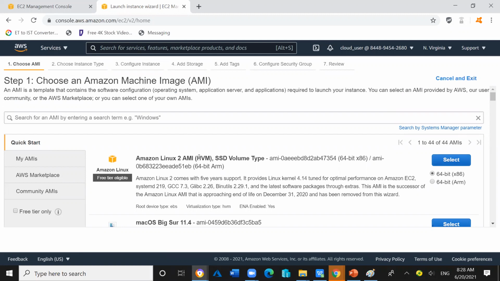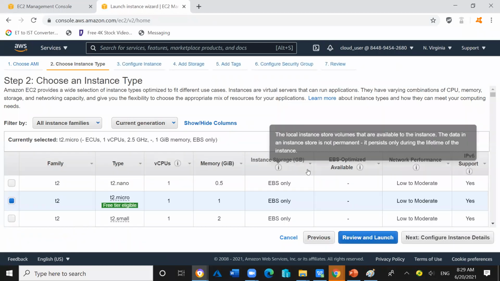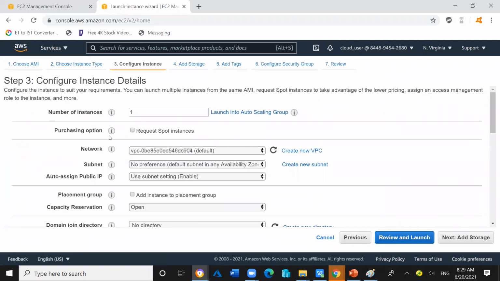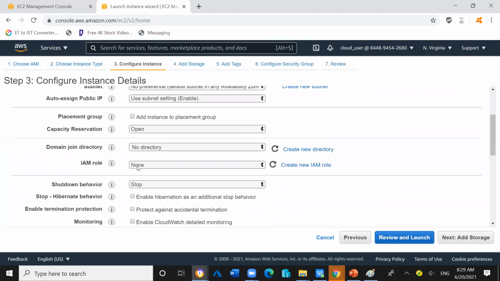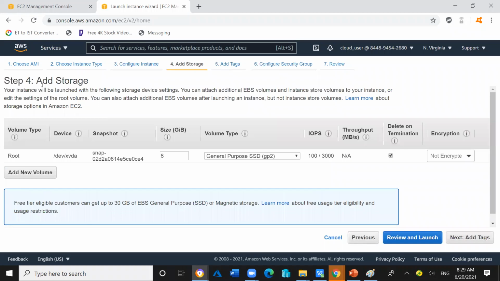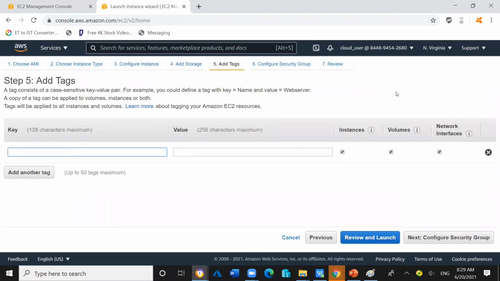So I will select image 1 for the test. Click on select. In step number 2, I will leave everything as default. Next. Here inside the network, the default VPC is there, everything is default, and I can leave everything as it is by default. Now click on next. In step number 4, add storage, leave everything by default. In step number 5, you can give the name of the server. I'm giving the name of the server as demo server 1.